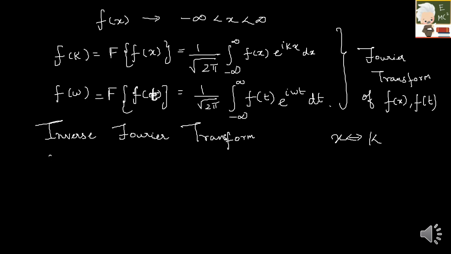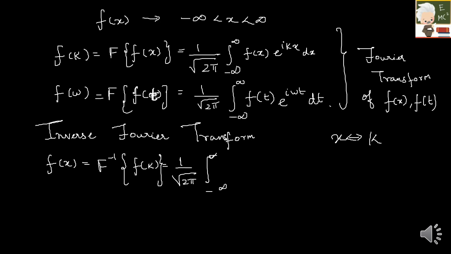So your formula is f of x is equal to the Fourier inverse of f of k, which is equal to 1 by under root 2 pi integral minus infinity to plus infinity f of k into e raised to minus i k x dx. So this is the only difference. Here we had e raised to i k x, and here it is e raised to minus i k x. So this is for f of x.